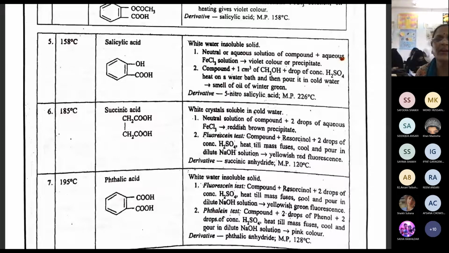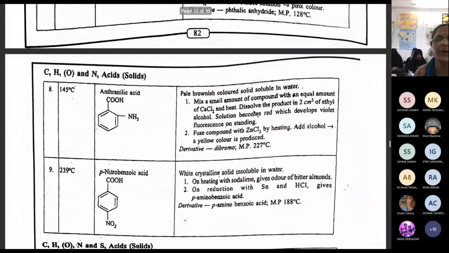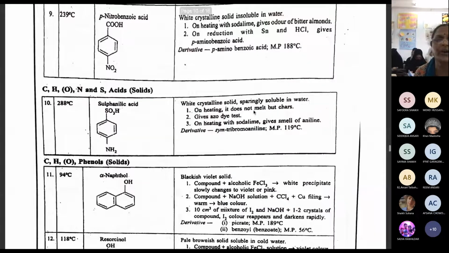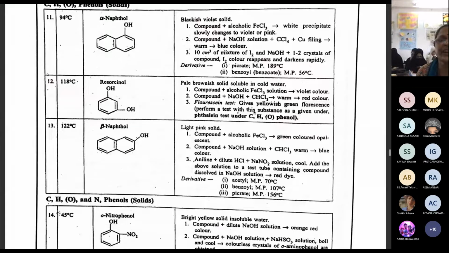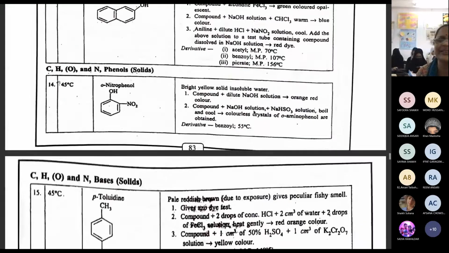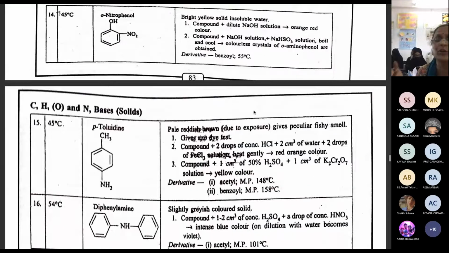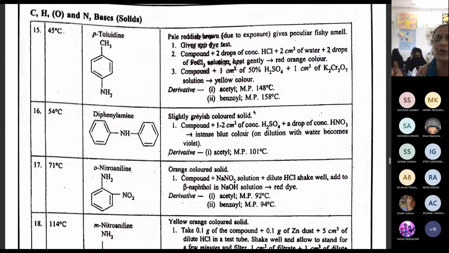158. Okay, chalo. What is the melting point of alpha naphthol? Anybody? Alpha naphthol, 94. Beta naphthol, 122. Because these are the compounds that are going to come in the exam. They are very simple examples and they are coming in the exam. P-toluidine melting point, 45. Correct. It is from CHON basis.